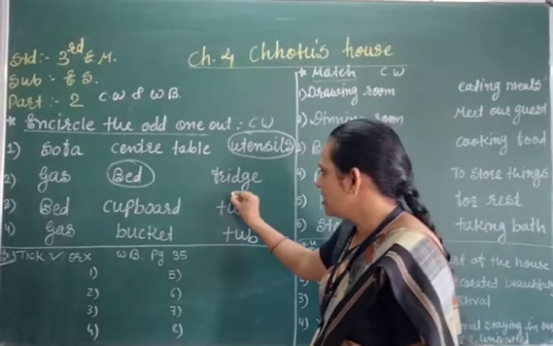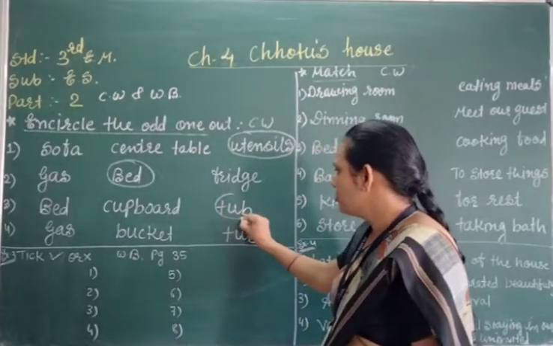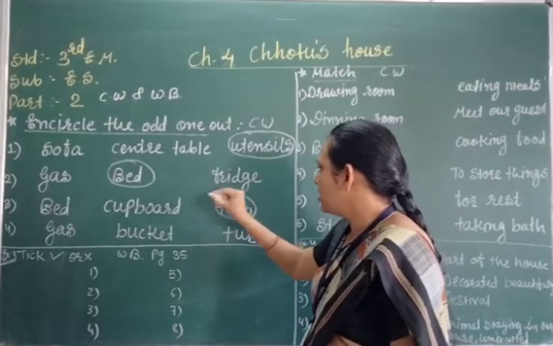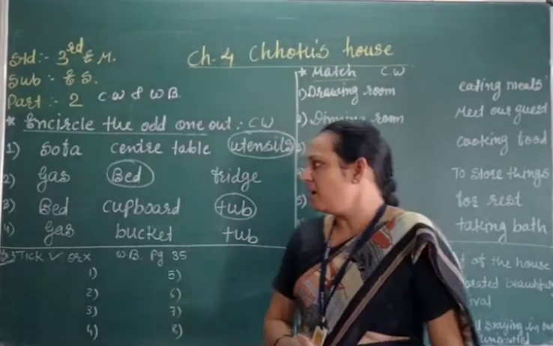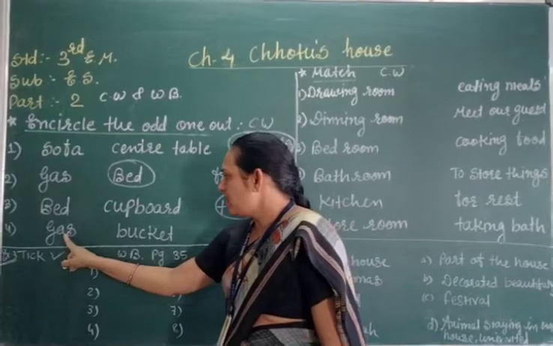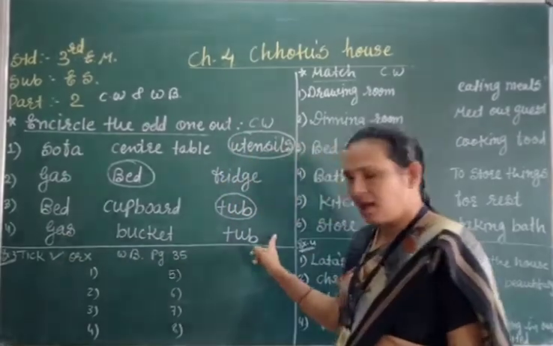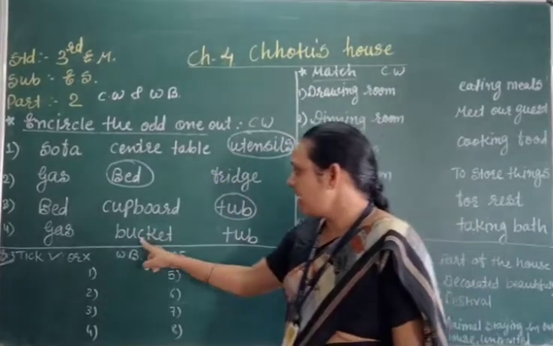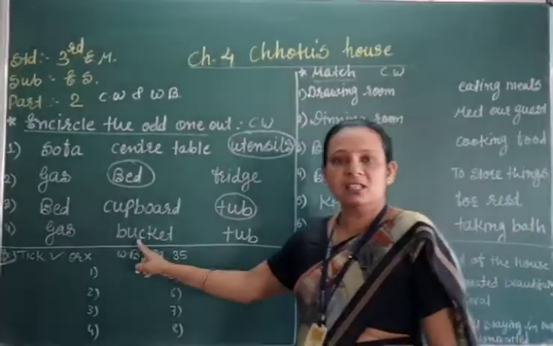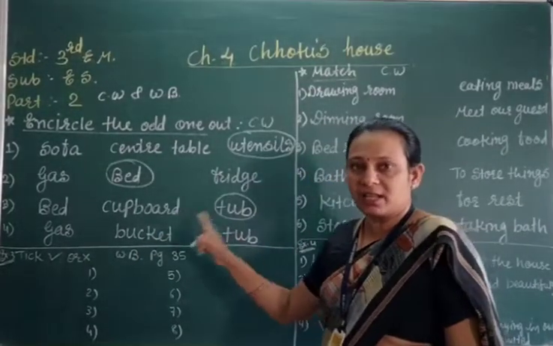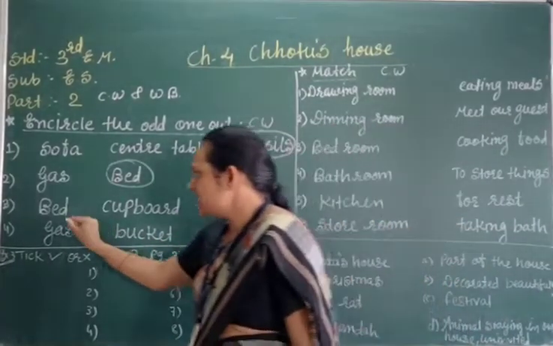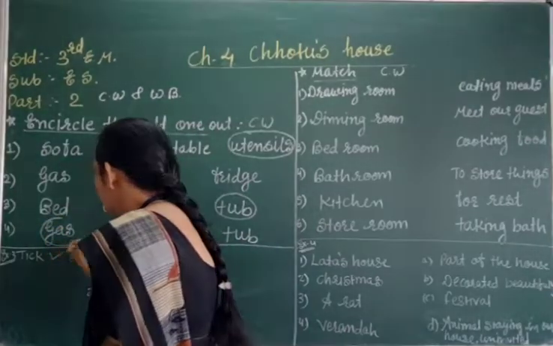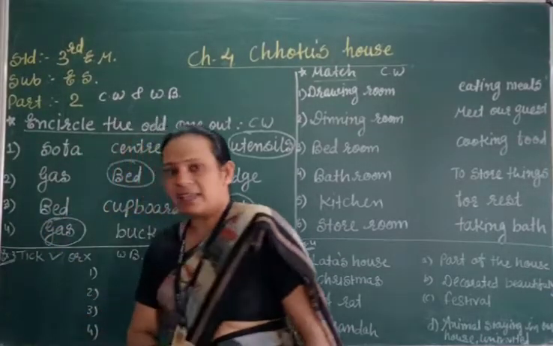So tub is the bathroom thing. So we have to put the circle on the tub. Okay. Now fourth number, gas, bucket, tub. So bucket and tub also it is the bathroom thing or the cleaning thing, but gas is the gadget. So we have to circle on the gas.